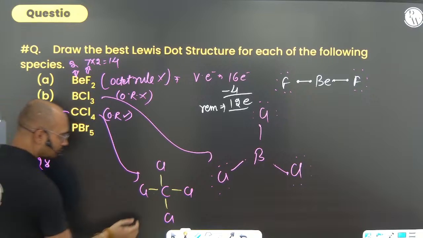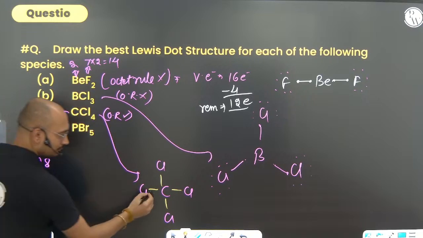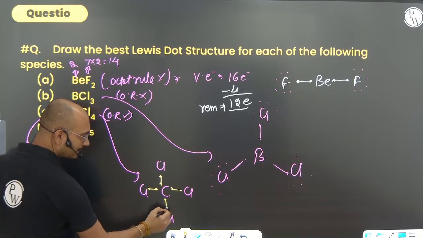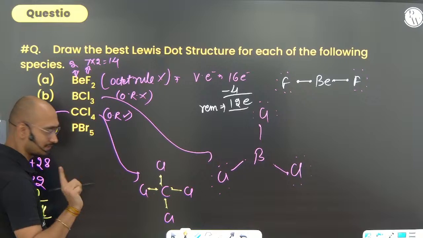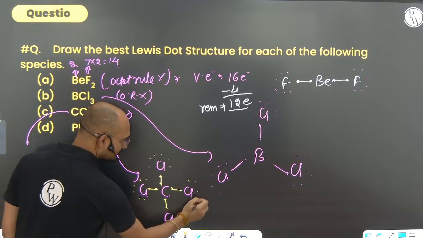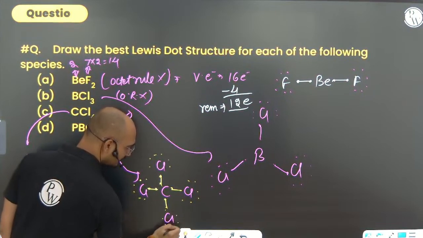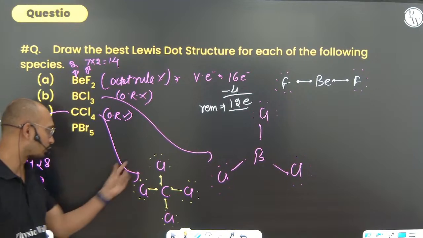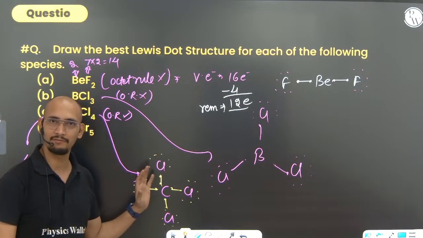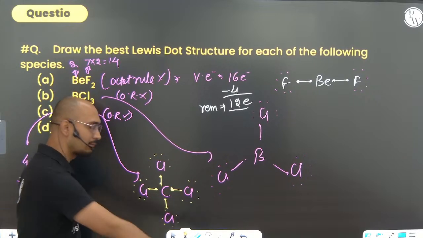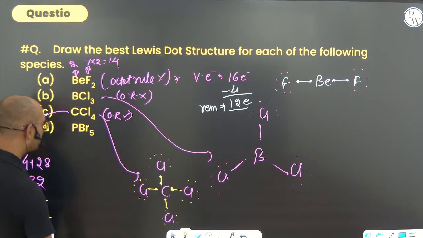These are the remaining electrons. We see that all the chlorine atoms already have 2 electrons. So how many extra electrons do they need to complete their octet? 6. Now give them 6 each. How many did we have? 24. We have given 6, 4 times is 24. All the electrons are already given. Can you see carbon? It is forming 4 bonds, so it has already completed its octet. Not a big deal.